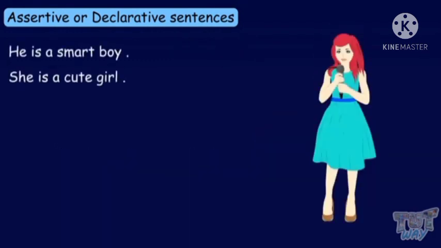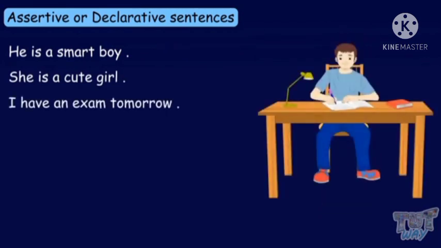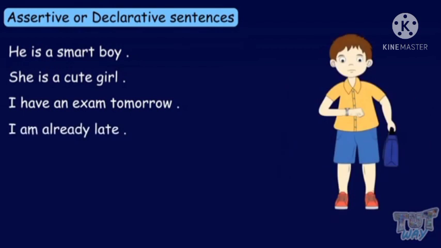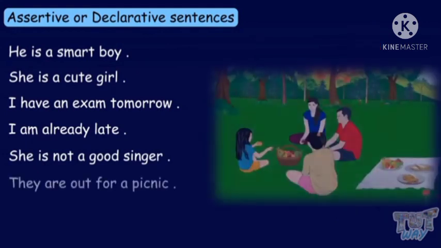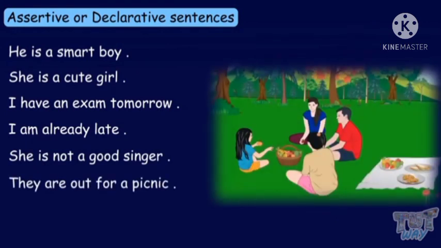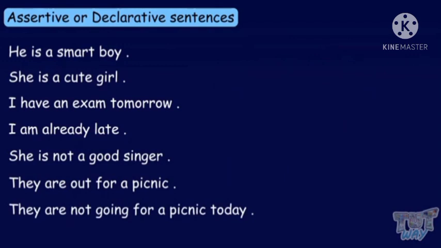He is a smart boy. She is a cute girl. I have an exam tomorrow. I'm already late. She is not a good singer. They are out for a picnic. They are not going for a picnic today.